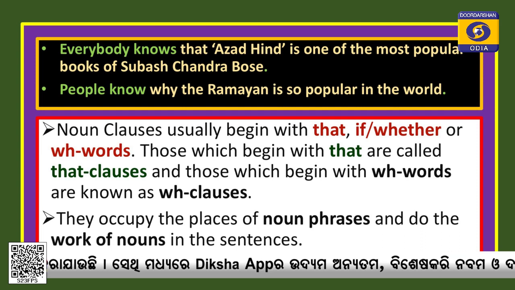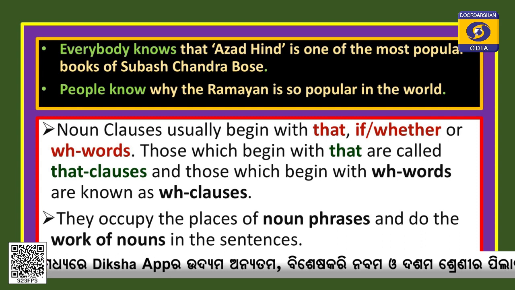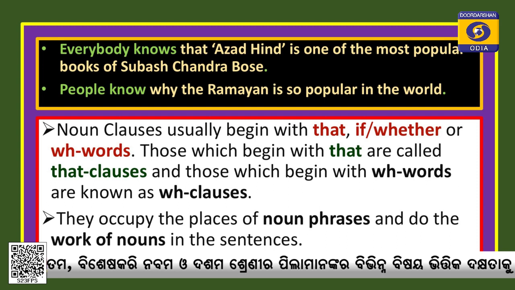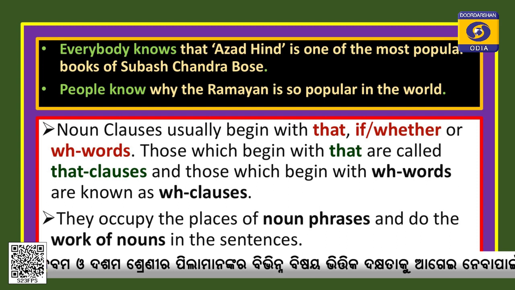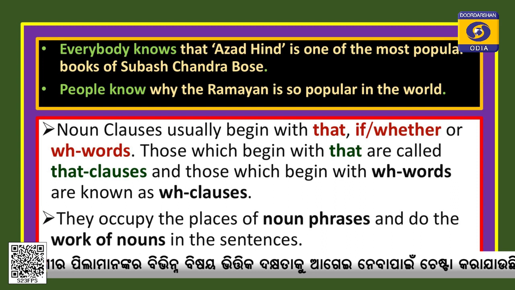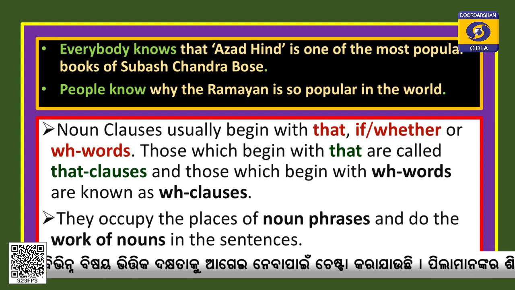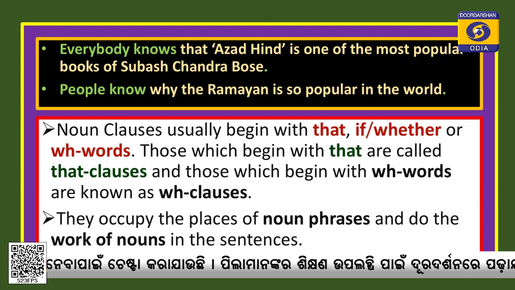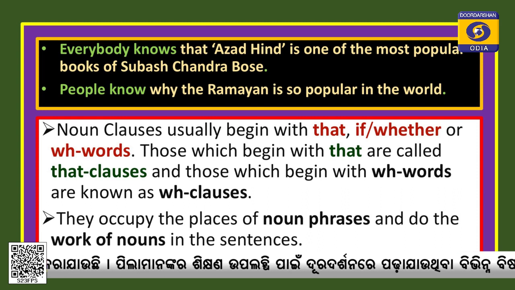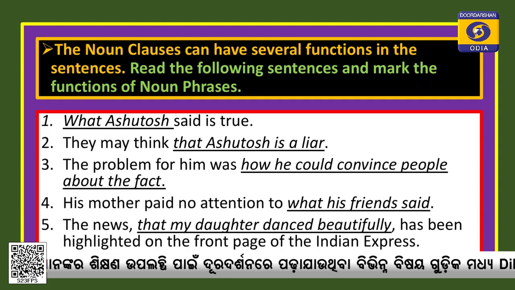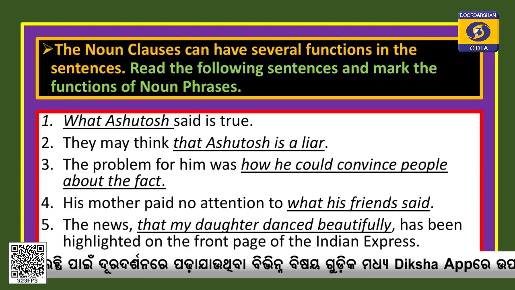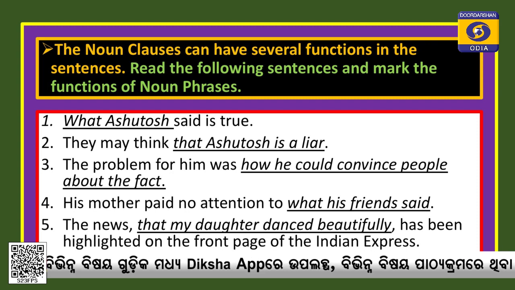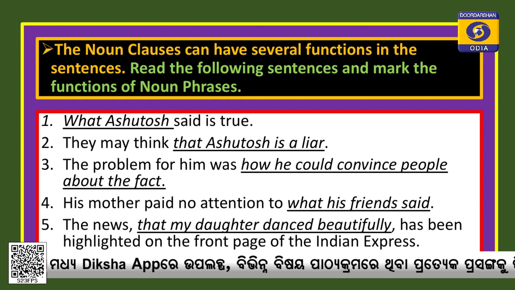So, the clauses which begin with that are called that clauses, and the clauses which begin with WH words are known as WH clauses. They occupy the place of noun phrases, and they do the work of nouns or noun phrases in the sentences. Now, you see, the noun clauses can have several functions in the sentences. You read the following sentences and mark the functions of the noun clauses.